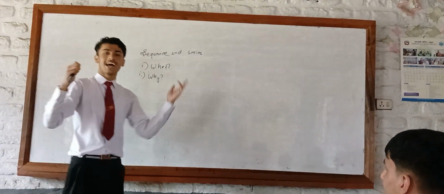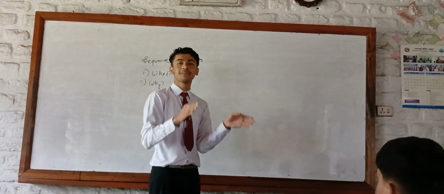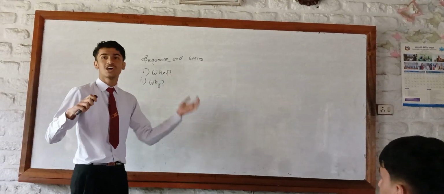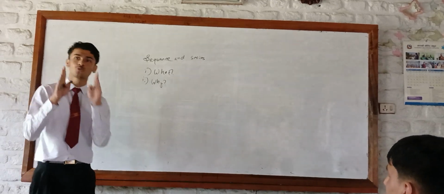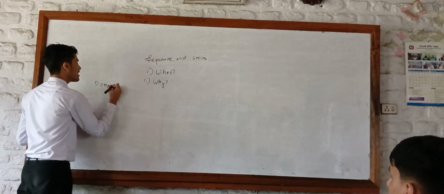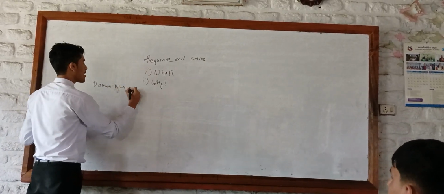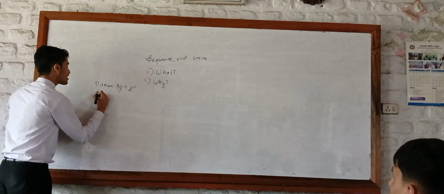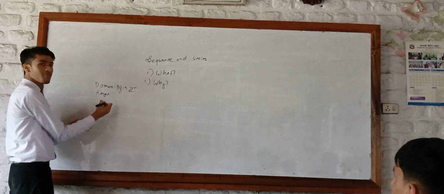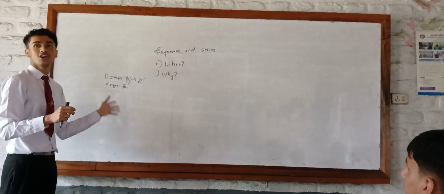Sequence has two definitions. The classical definition was any set of numbers, if you separate them by a comma, it was known as a sequence. But the modern definition says that there must be a domain and a range. The domain must be defined as the natural numbers, or some might say the positive integers. And the range, every single number in the range must be consistent within the real domain. So this is the definition of a sequence.